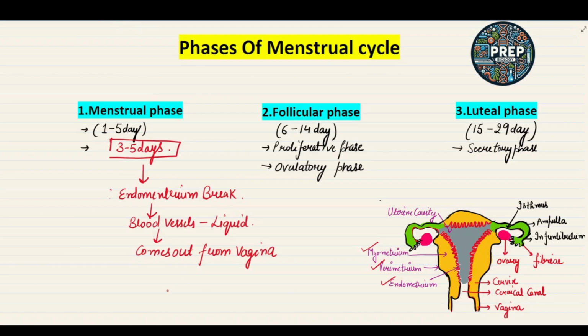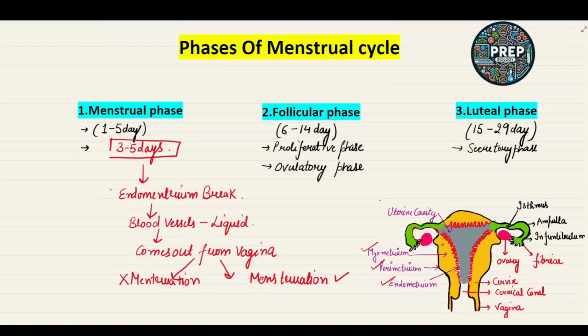Now two conditions take place: when menstruation occurs and when menstruation does not occur. Understand it carefully.